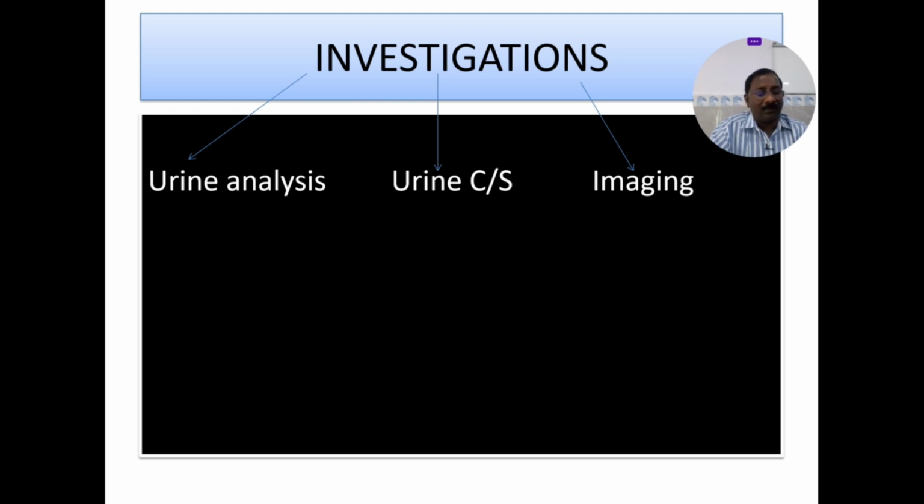And the treatment will be very simple. In some cases, just use azithromycin 1 gram once. Or you can use fosfomycin 3 grams just once. That is the simplest way of treating urinary tract infections, provided you know that this is a lower urinary tract infection, maybe urethritis or cystitis.